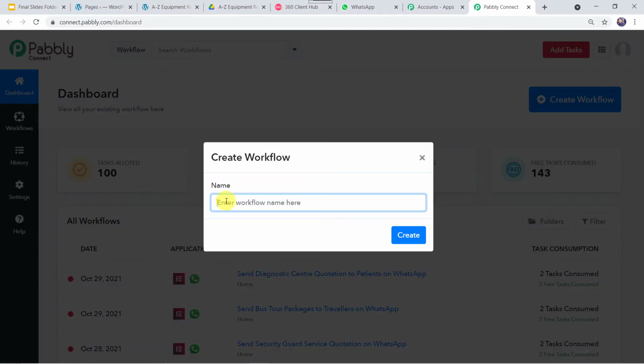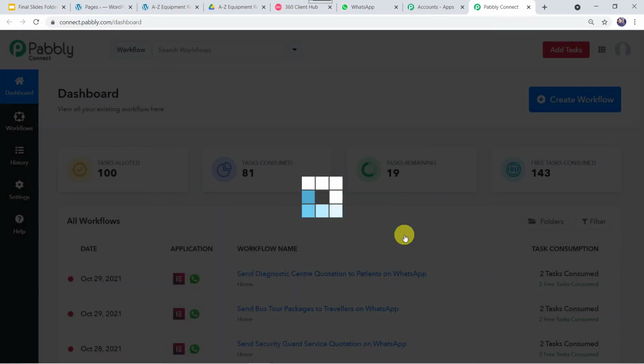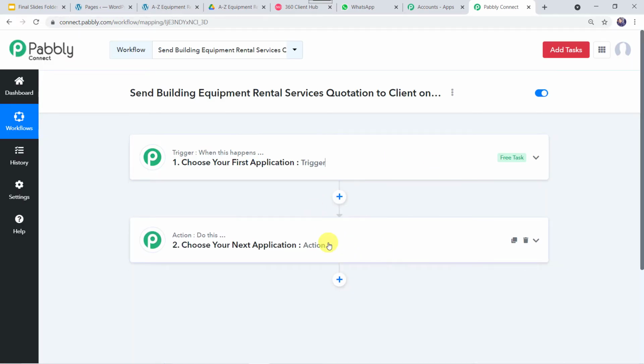Here we have to give the workflow name, Send Building Equipment Rental Services Quotation to Client on WhatsApp. And now let us click on Create. Now here we can see a trigger window and an action window. So you might be thinking, what is this trigger?